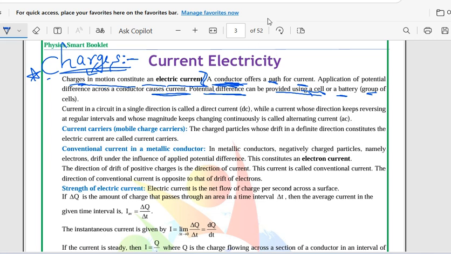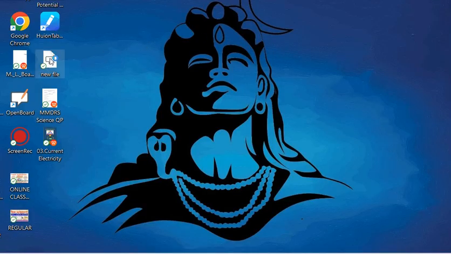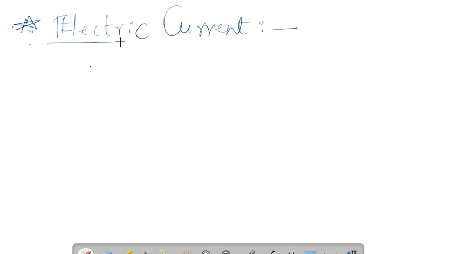Now, electric current. The flow of electric charges in a conductor constitutes an electric current.